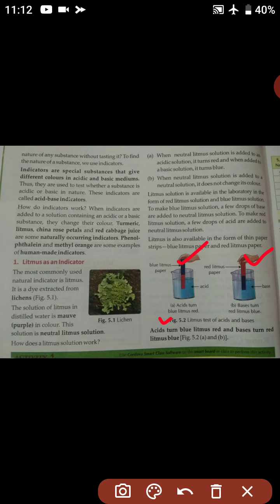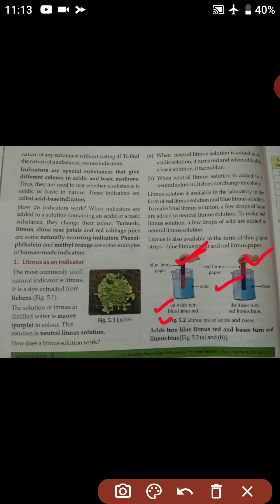This blue litmus paper has turned into red litmus paper due to the action of the acid, and this red litmus paper has turned into blue litmus paper due to the action of the bases. From here we can understand the usefulness of litmus, which is a very good indicator, and from this we will understand whether the solution is acid or base.